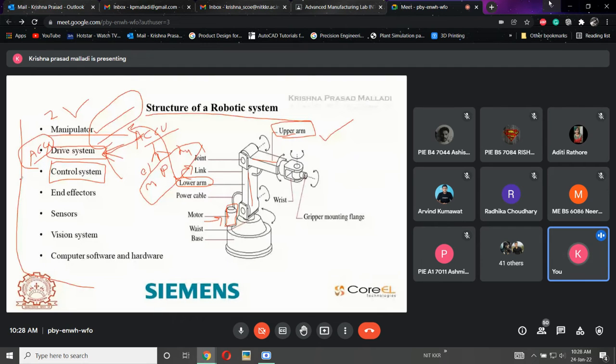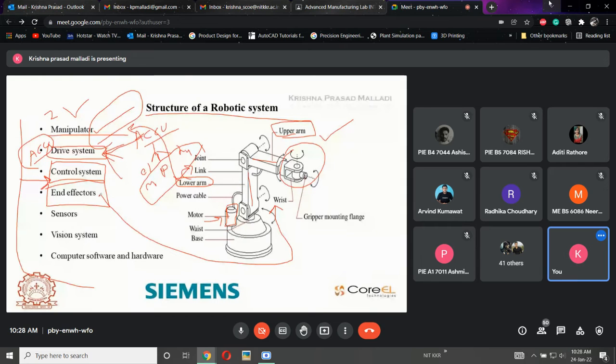Next one is the end effector. End effector or wrist, both are the same. If I'm talking about my hand, our wrist is nothing but the end effector. With the wrist, we are going to pick a component, do painting, sign, do some sort of application. All these applications can be done by the wrist itself. So end effector is nothing but the wrist. It is the component which is mounted at the end of a manipulator, or at the end of a link, or at the end of an arm.